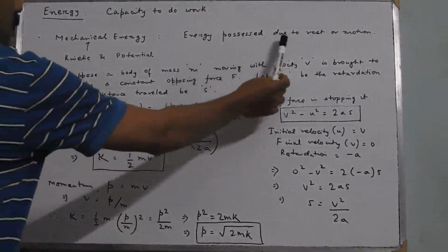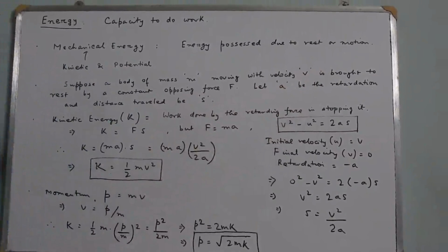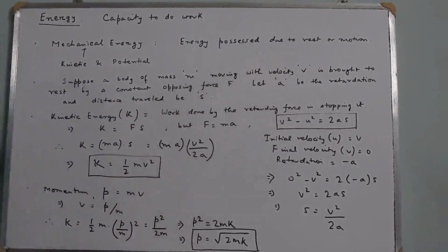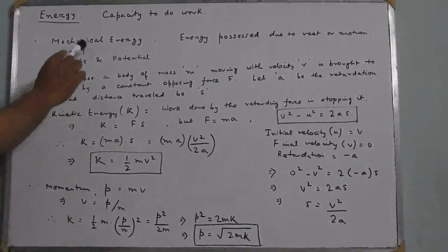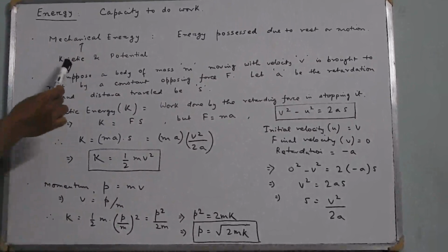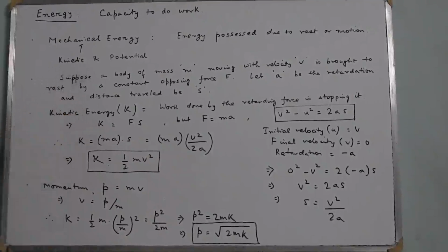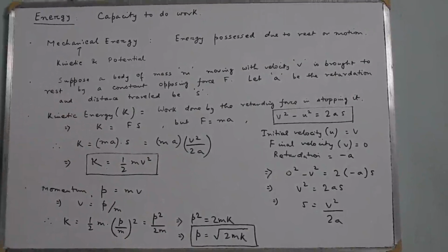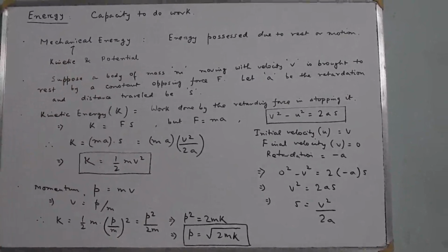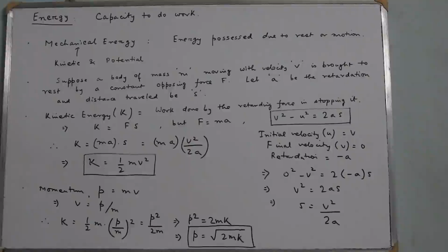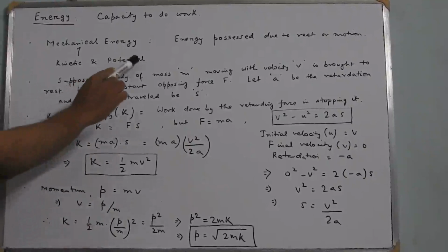If mechanical energy is kinetic, then it is the energy possessed by virtue of motion, and if it is potential, then it is the energy possessed by virtue of remaining at rest.